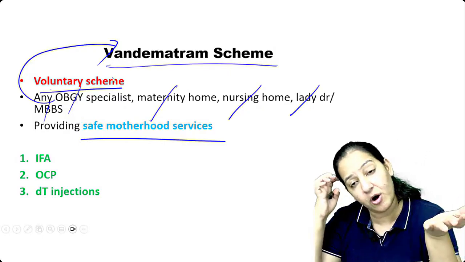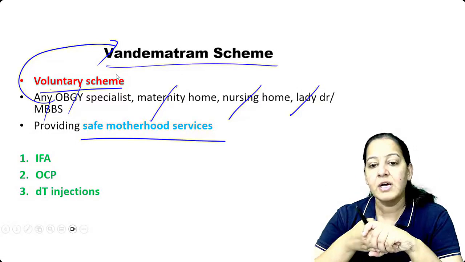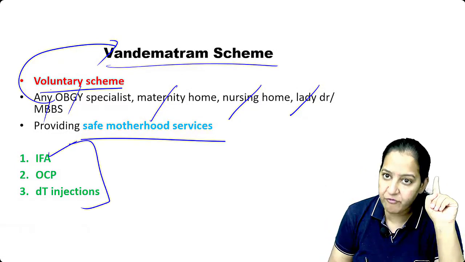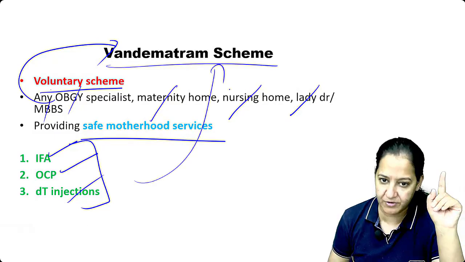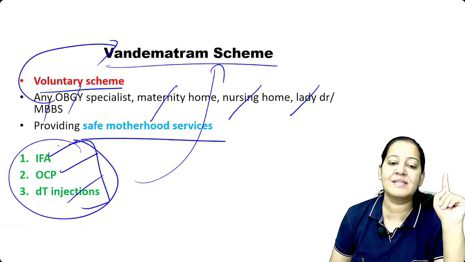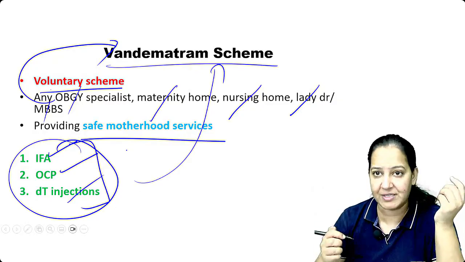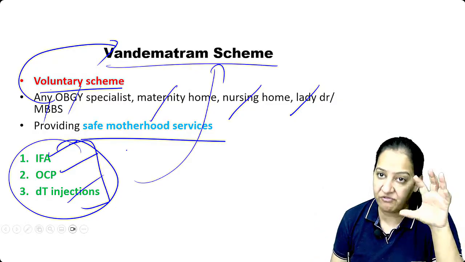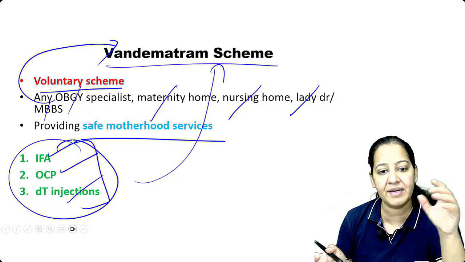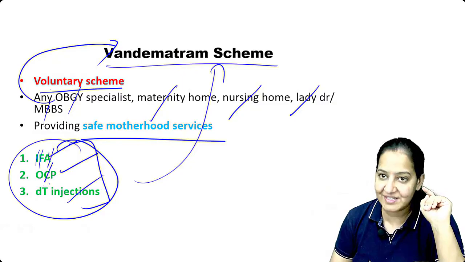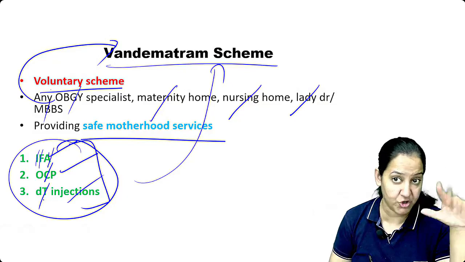There is a website, you can apply there, saying that I want to participate in the Vande Mataram scheme, or I want to enroll. So the government will provide free of cost iron folic acid tablets, OCPs, and TT injections. It will provide them at your clinic free of cost because you have enrolled here. So all the females coming to you, you should also provide them free of cost. You are just a mediator taking from the government and providing it to the pregnant ladies. Via the multiple persons who are enrolling in the Vande Mataram scheme, the government is distributing the iron folic acid tablets, OCPs, and TT injections to the pregnant ladies. We want all the pregnant ladies to get all three.